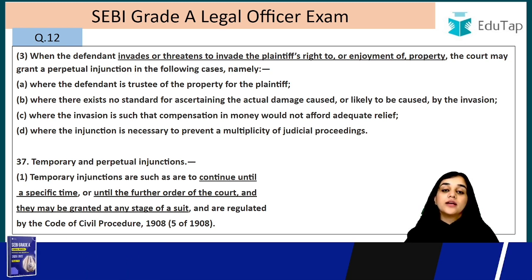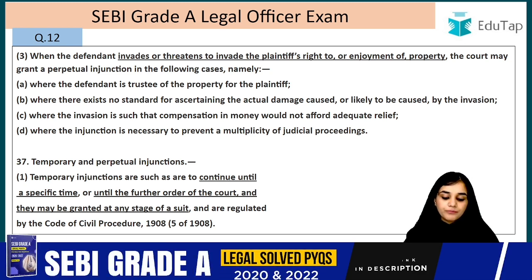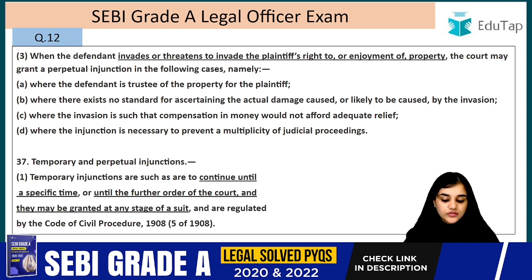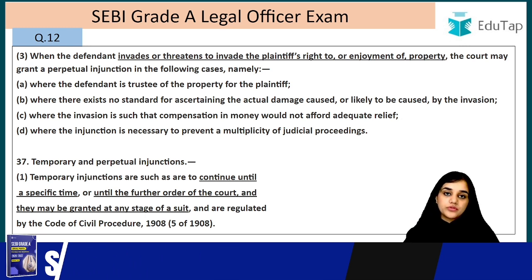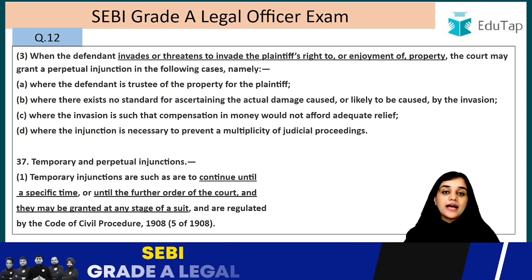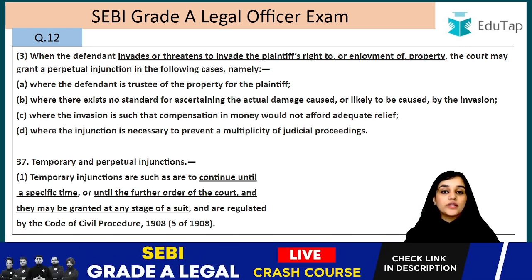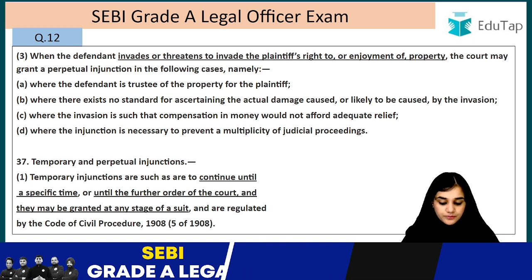You can be granted perpetual injunction. Where the injunction is necessary to prevent a multiplicity of judicial proceedings. So where it is necessary, and if not granted, it will lead to what? It will lead to many litigations. There also you can be granted a perpetual injunction.